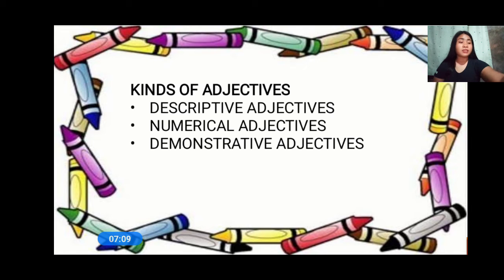So how many kinds of adjectives do we have? Three. What are those, everyone? Descriptive, numerical, and demonstrative. Again, everyone, what are the kinds of adjective? Descriptive adjectives, numerical adjectives, and demonstrative adjectives. Now, let's talk about these kinds of adjectives.